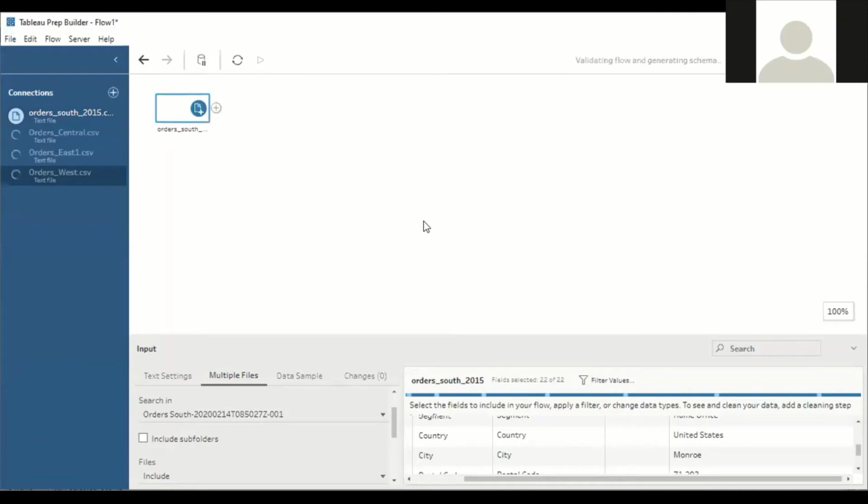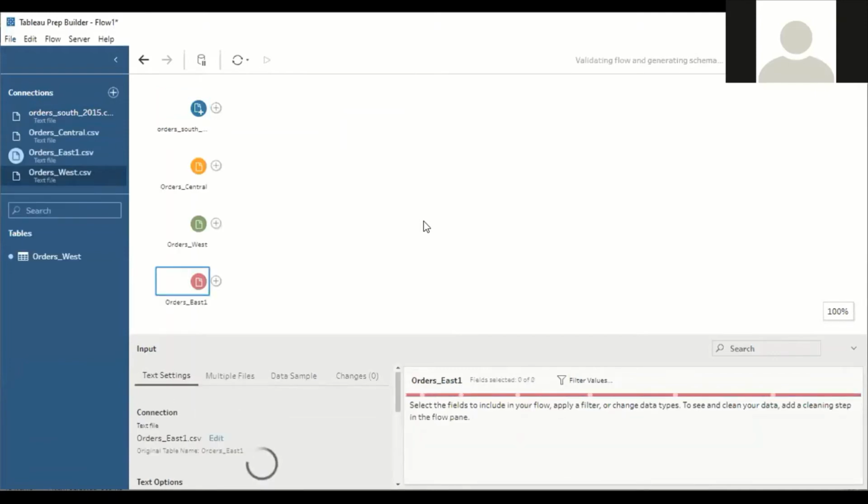So you can imagine central is coming from one database, east is coming from another database, and west is coming from another database. Now you can see the flow, the control flow of the Prep Builder has added three extra sheets. Before we had south, now we have central, west as well as east. Now this is a critical part, the analysis of all the data of these four sheets.